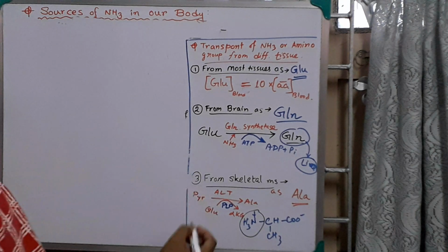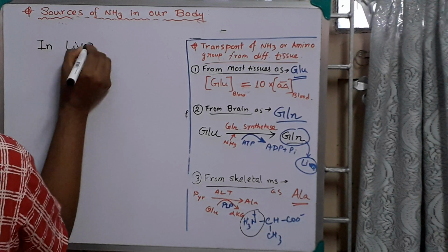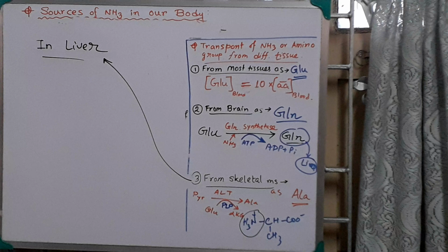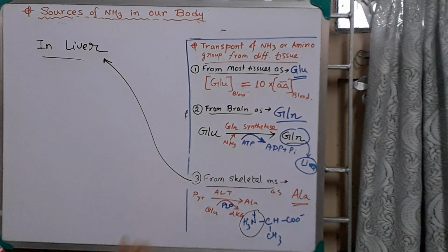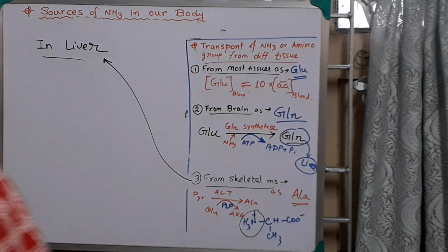Now what will occur in the liver? On reaching the liver, ammonia is released through transamination, and pyruvate is converted back to glucose.